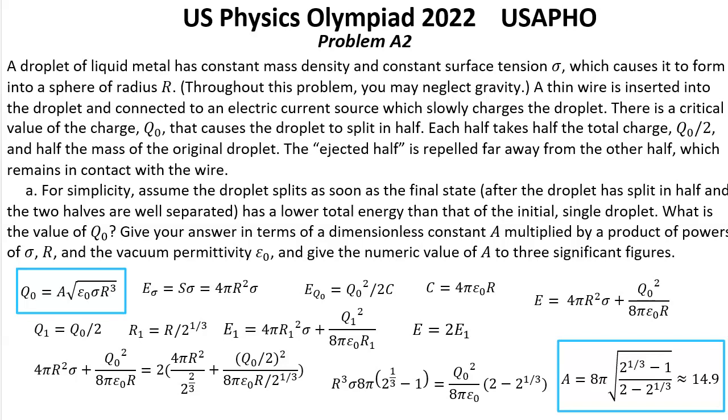This model of instability of a charged liquid drop is not exactly accurate, and was chosen to keep the problem simple. In reality, it isn't enough for the final state to have lower energy. The repulsive electrostatic force needs to exceed the surface tension force, or else the droplet can't get to this state of lower energy. So we can give a more accurate solution.